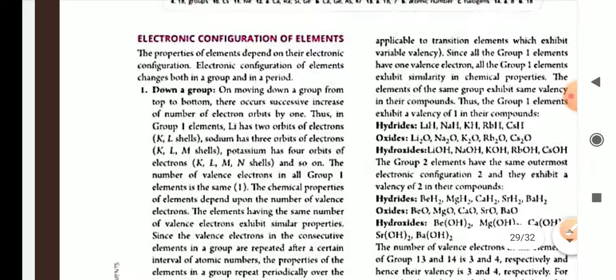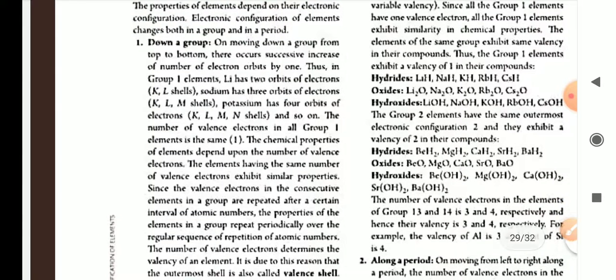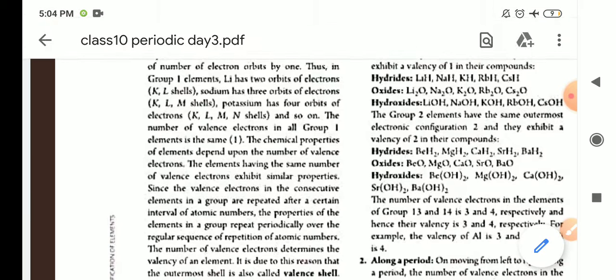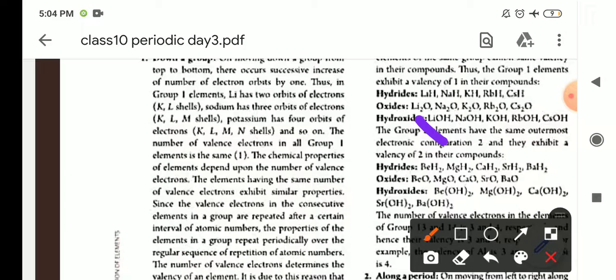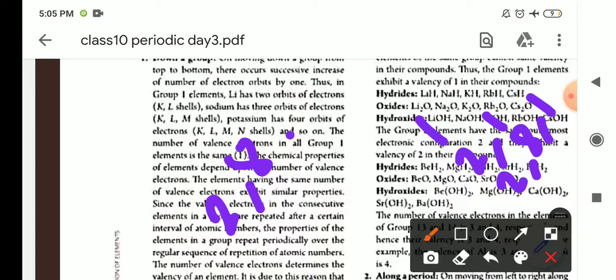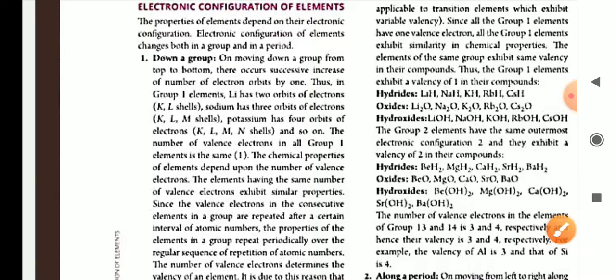Now, electronic configuration of elements. If you are moving down a group from top to bottom, there occurs a successive increase in the number of shells. Suppose in the case of group 1. Group 1 contains hydrogen, which has 1 electron. Next contains lithium, which is 2, 1. Next sodium, 2, 8, 1. Next potassium, 2, 8, 8, 1. In this way it is increasing. The number of shells is increasing when we move down a group from top to bottom.